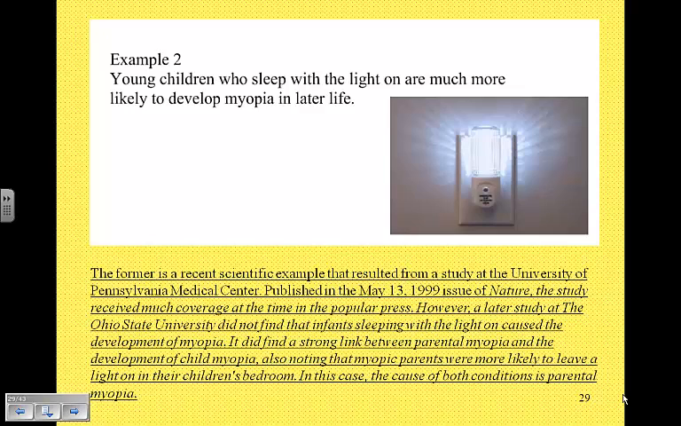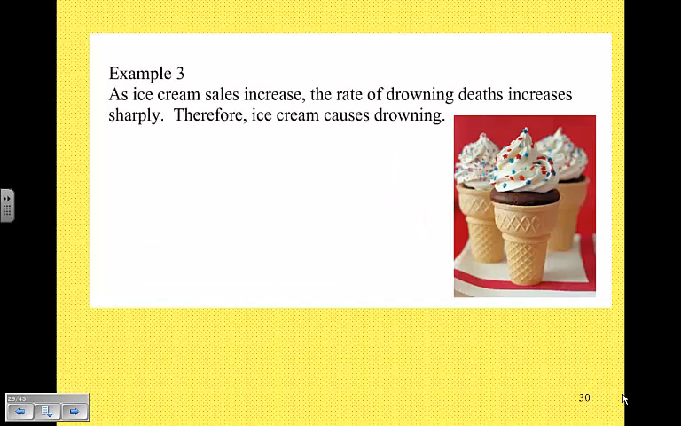However, it did find a strong link between parental myopia and the development of child myopia, noting that myopic parents were more likely to leave a light on in their children's bedrooms. So in this case, the lights didn't cause the myopia, it was the parental myopia. The parental myopia caused them to leave a light on, and it also caused their kids to develop myopia. Genetics.